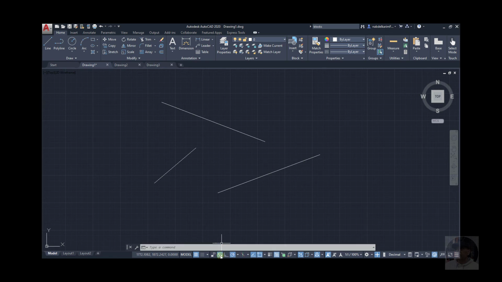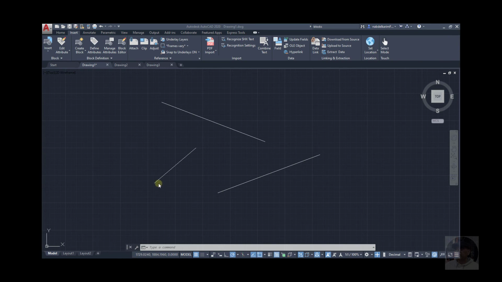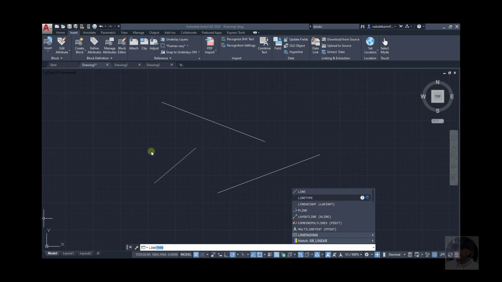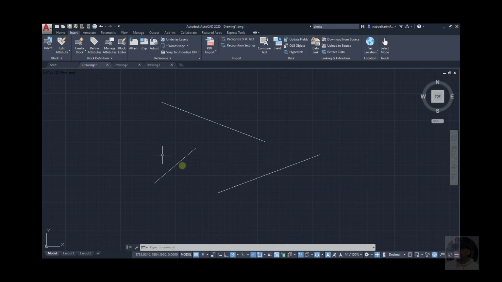Now for both input methods, whether it is the dynamic input or the input in the status bar, we have the autocomplete option. So if I start typing line, the autocomplete will pop up. Or from the dynamic input, first let me just turn on the dynamic input and I start typing.